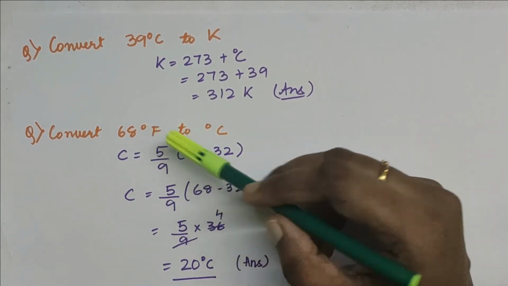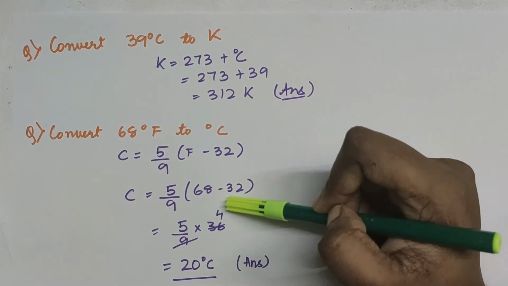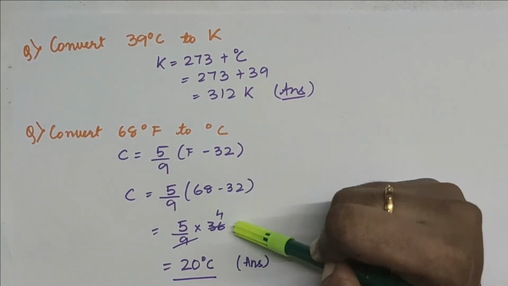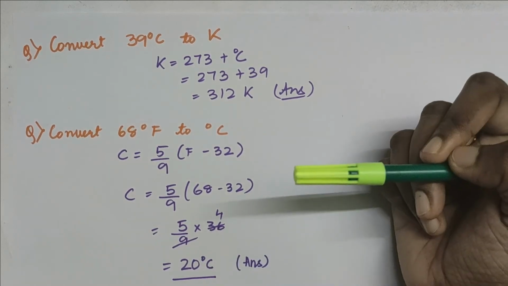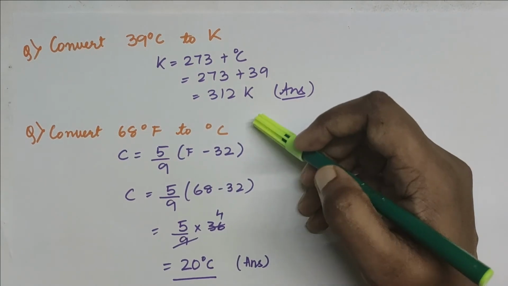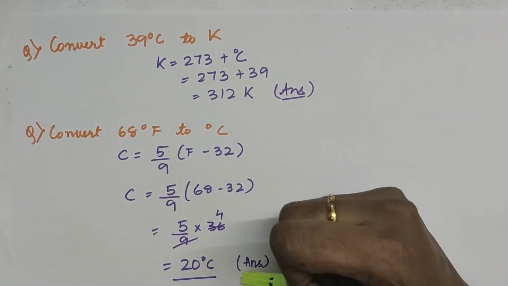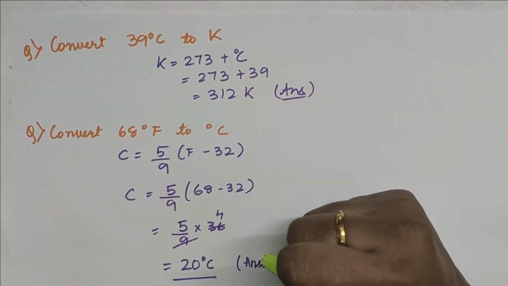Here the Fahrenheit is 68, so I substitute the value of Fahrenheit as 68. I subtract, I get 36, and 5/9 into 36, I reduce and I get 20 degrees Celsius. That means if a body is at 68 degrees Fahrenheit, the equivalent temperature in Celsius will be 20 degrees. So don't forget to use the formula correctly to get the right answer.